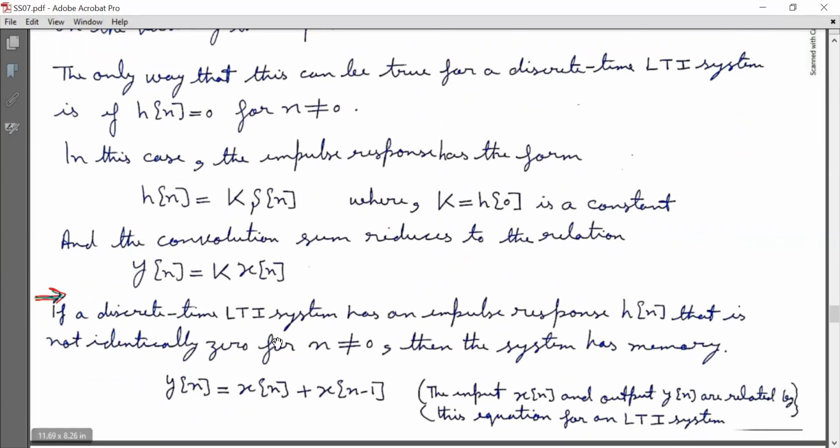If a discrete time LTI system has an impulse response h[n] that is not identically 0 for n not equal to 0, then the system has memory. Let us consider y[n] = x[n] + x[n-1]. The input x[n] and the output y[n] are related by this equation for an LTI system.